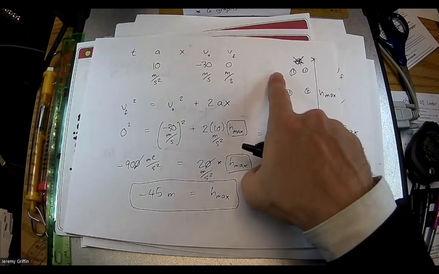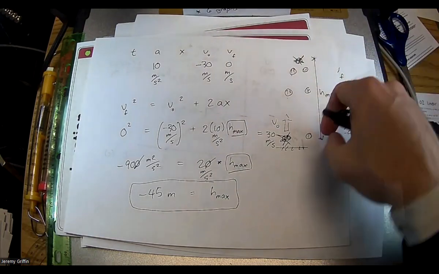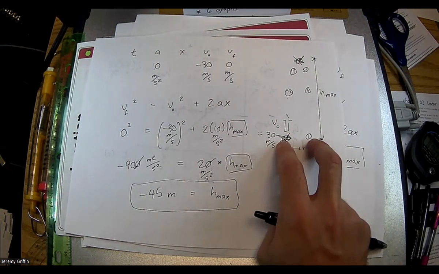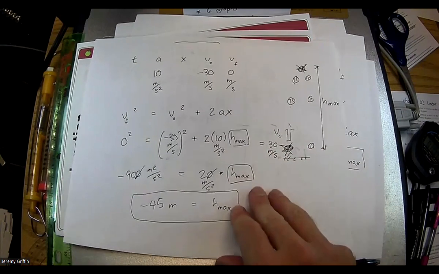Like when it was going up, obviously it was upward. When it's coming down, it's downward. Okay? But the speed is the magnitude of velocity. Right? Because when you catch the ball, does it have the same speed as when you threw it? Yeah. Sure does.